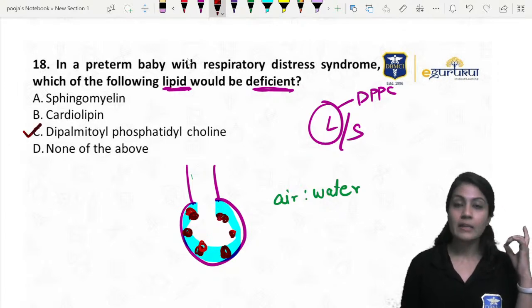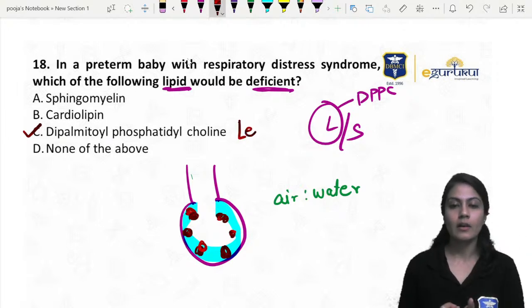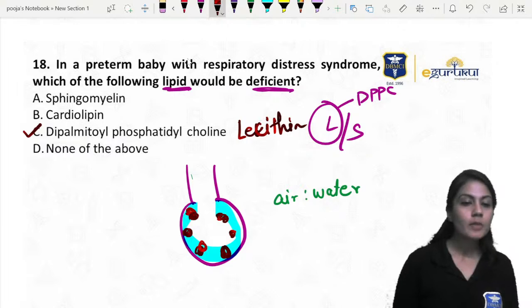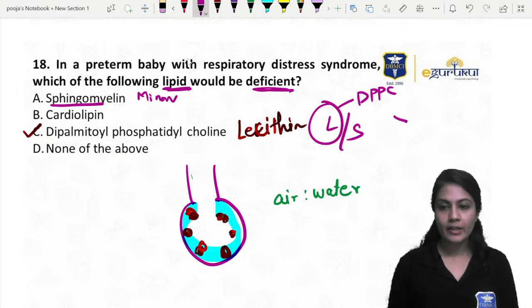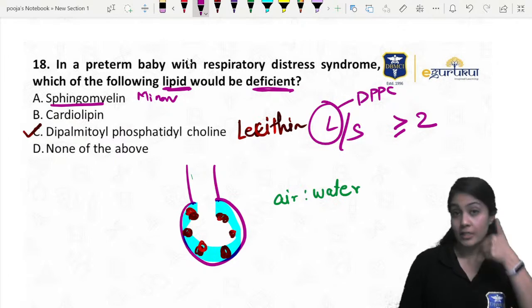The major one is DPPC, which is also given a short nickname, that is lecithin. Lecithin and DPPC are one and the same thing. Just a short, cute nickname. The other one is sphingomyelin, which is the minor one. Now, you take that ratio in gynae. If it is equal to or more than 2, that means it's good, right?